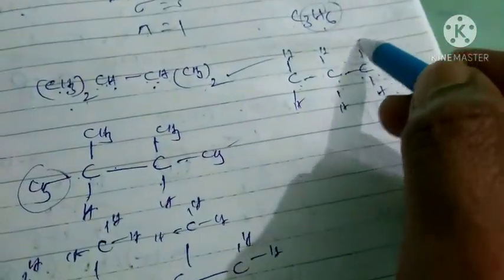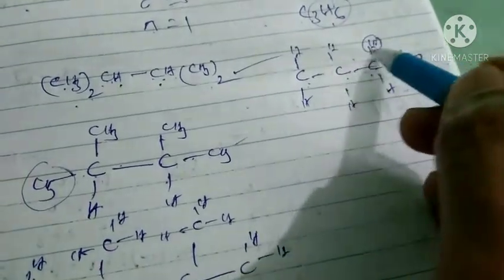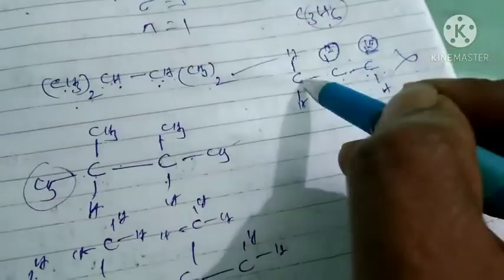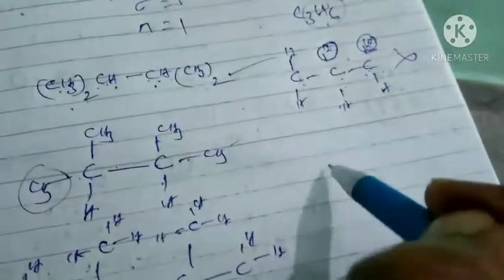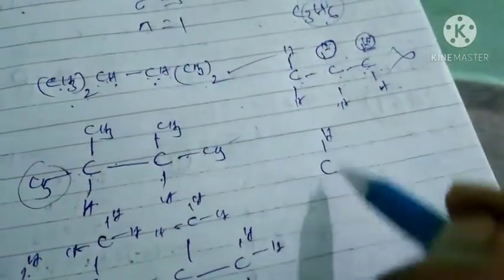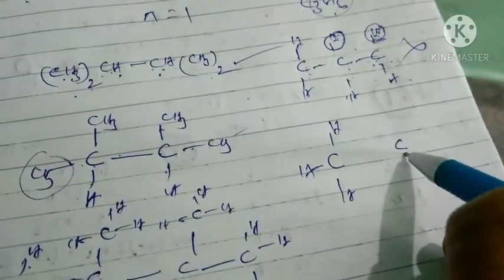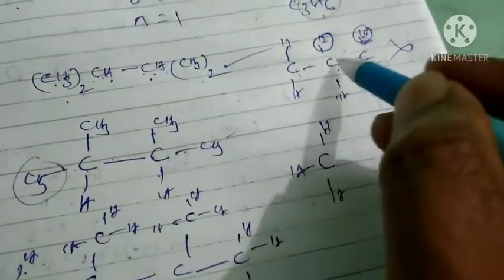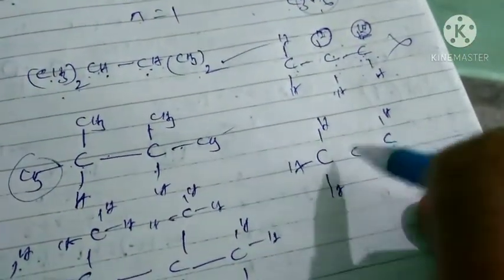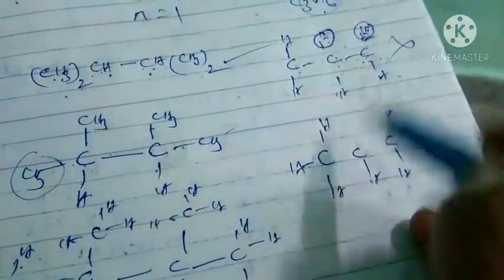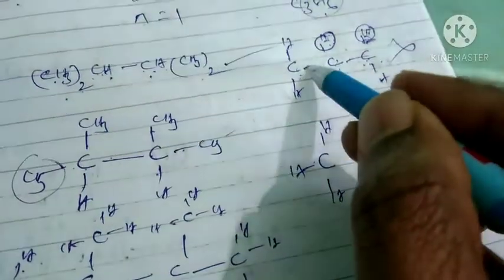That modification is what? Transfer this central hydrogen to an adjacent carbon. Adjacent carbon means either this carbon or this carbon. Then this structure becomes CH3. Here CH2. Don't change this hydrogen. Now the central carbon: this is the central carbon. We already transferred this hydrogen to here. Put these single bonds.